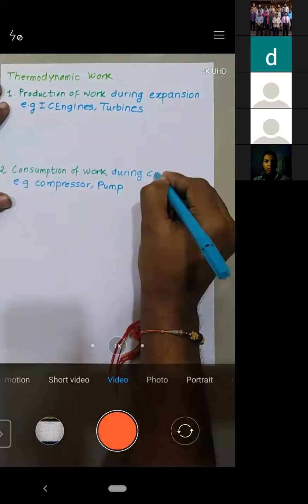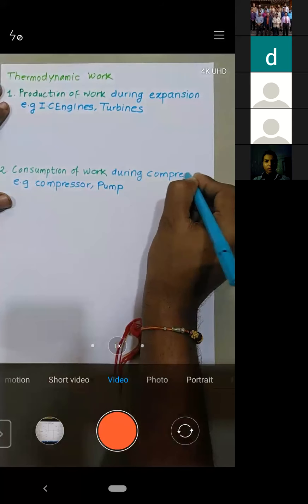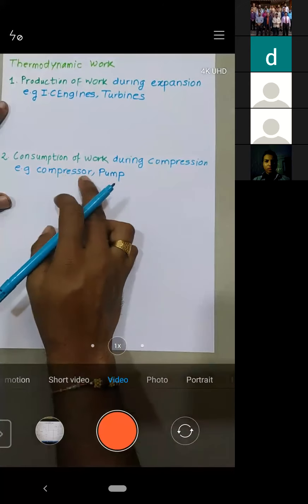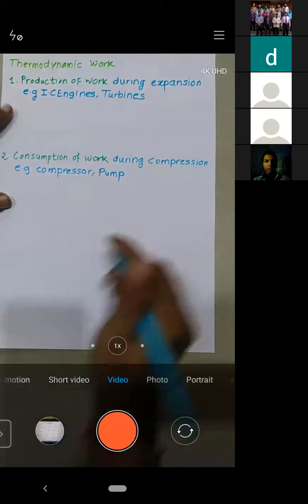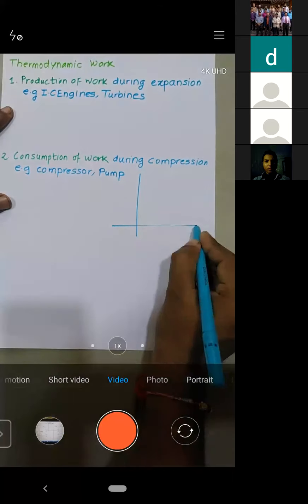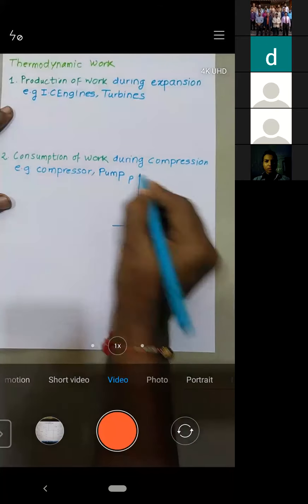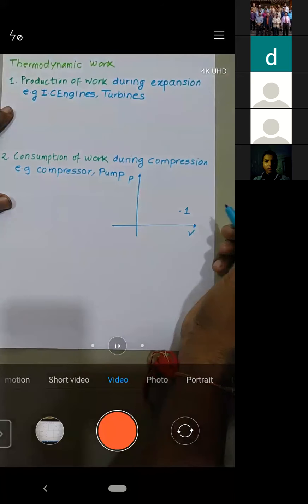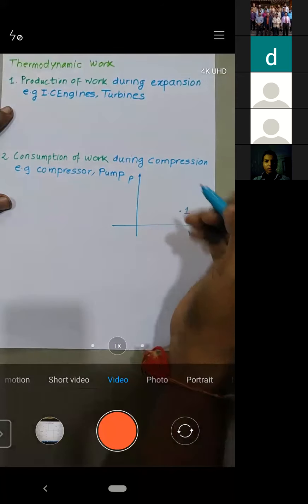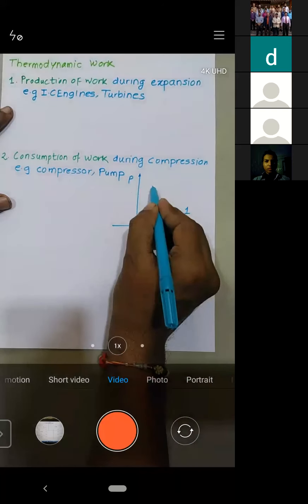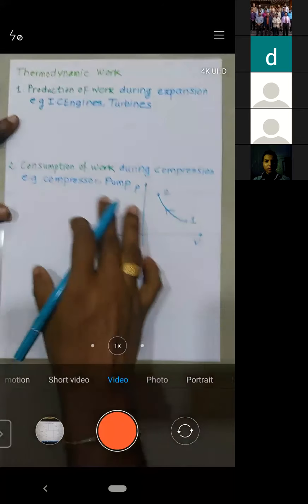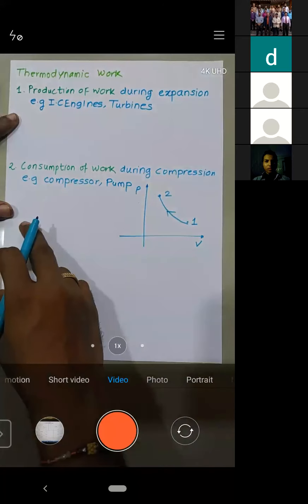Try to understand, this is very important. Work will be consumed during compression. If you see the example of a compressor, where we are supposed to compress the gas, I'll simply draw the diagram. This is the pressure axis and this is the volume axis. If this is my initial state 1, and I need to compress it, I go like this. This is my state 2. This is called compression.